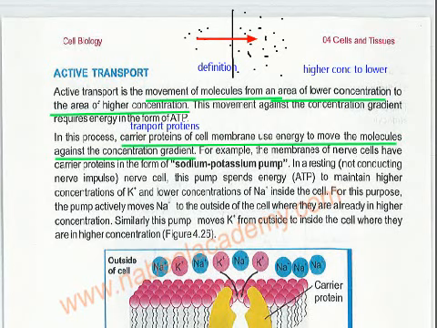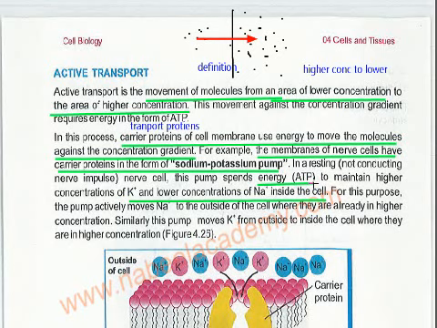And now they are going to give you an example. The membranes of nerve cells have carrier proteins in the form of a sodium potassium pump. In a resting nerve cell, not conducting a nerve impulse, this pump spends energy to maintain the concentration. This is something natural. Normally, the nerve cell has to maintain a higher concentration of potassium, K, and a lower concentration of sodium inside the cell. So it spends energy.